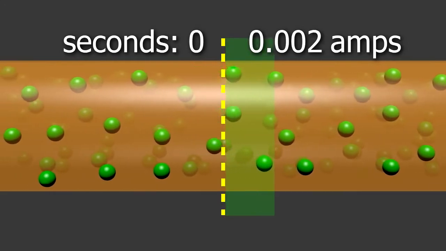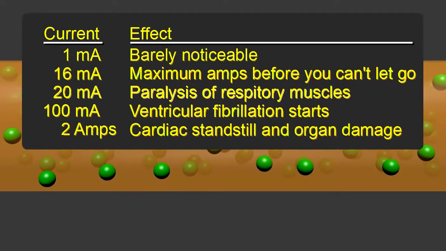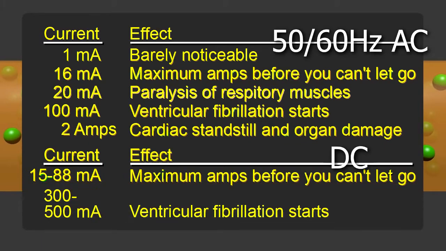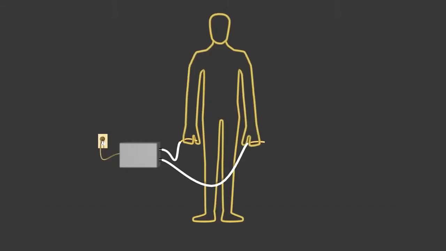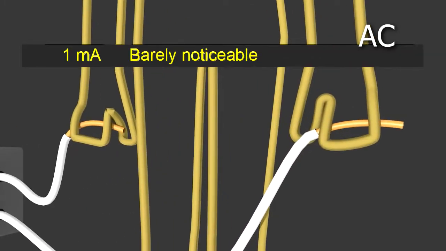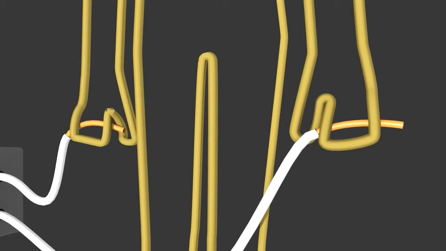second. Here's a table used in a few governments' health and safety documents, telling you what happens to your body when different amounts of current flow through it. It's for both 50 and 60 Hz alternating current, or AC. That's what you get from your wall socket in many countries. For direct current, or DC, the current has to be higher, but the numbers are still in the milliamps.